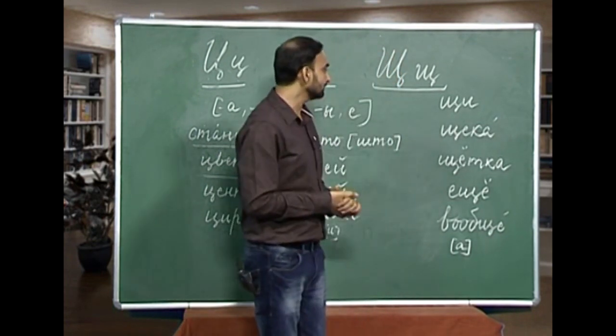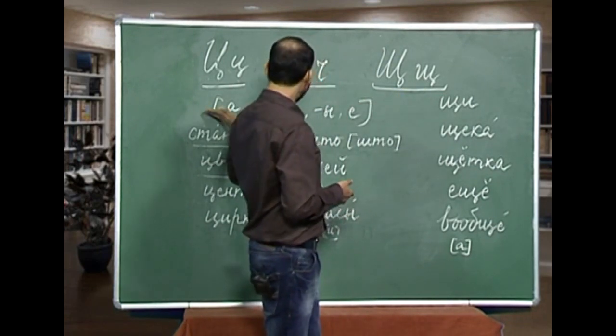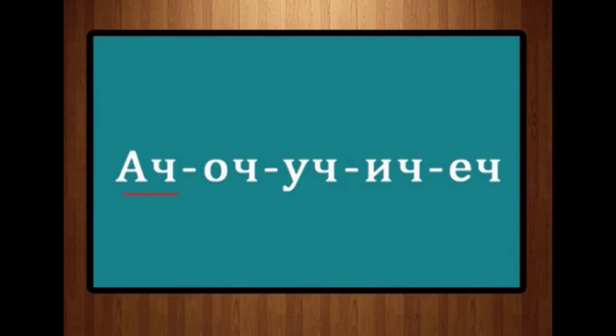Let us again try to pronounce this sound with a combination of some vowels: sha, sho, shu, she. The other way around, ash, osh, ush, ish.